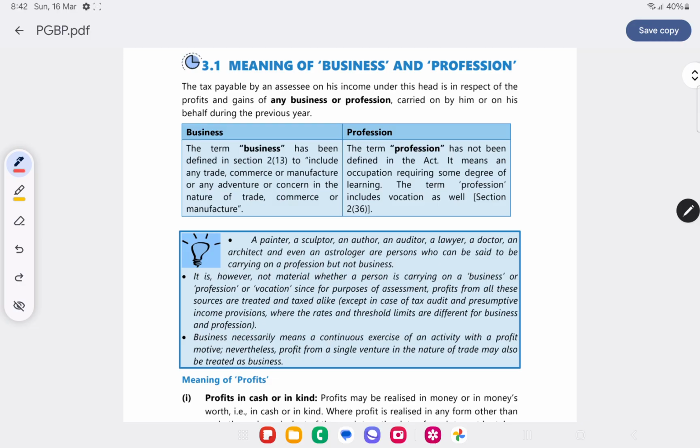Okay, so let's revise from the study material what we have learned till now. What is business and what is profession? Let's see what is business, and if there are any new points we'll add on.